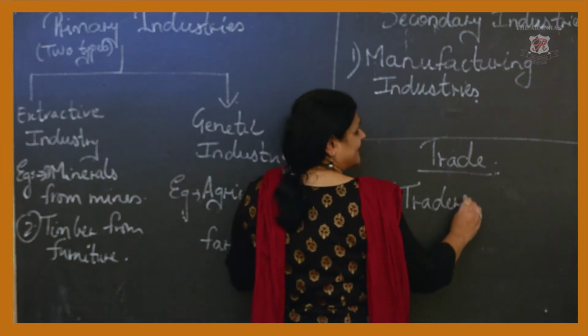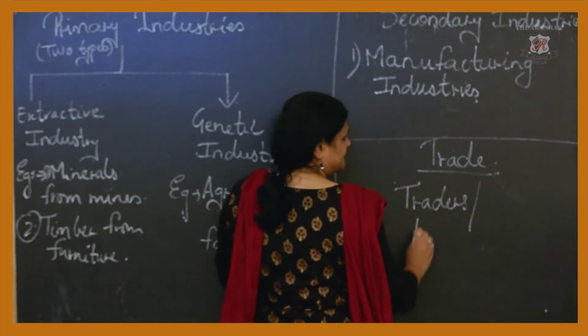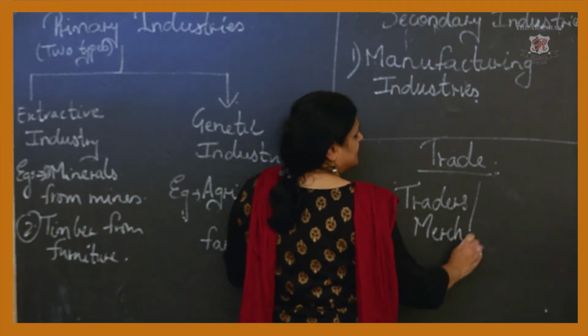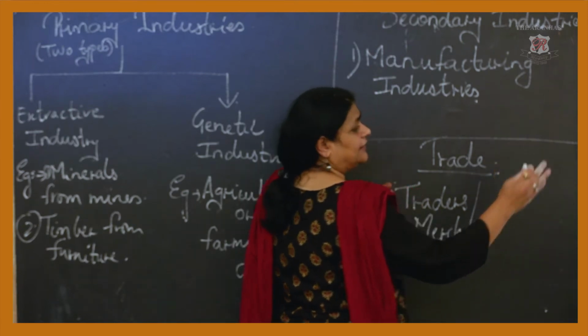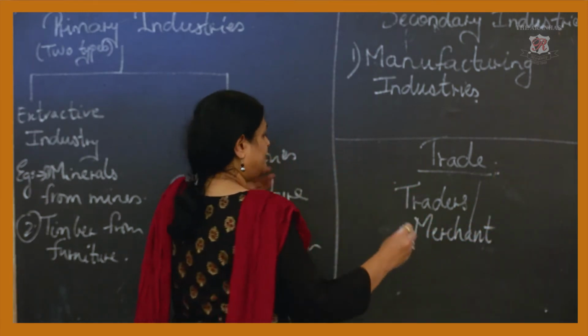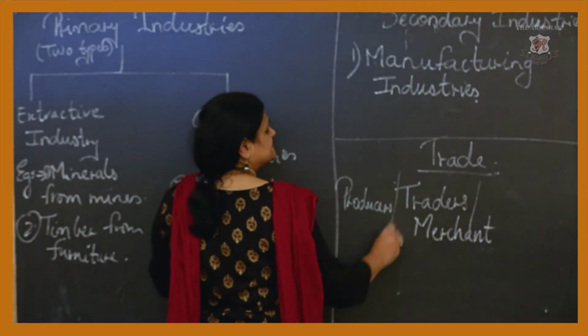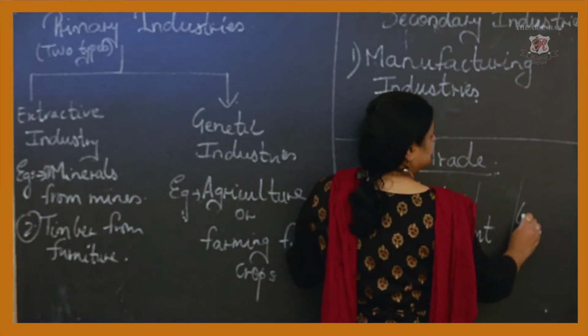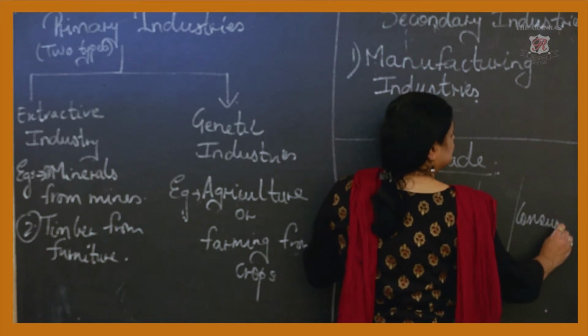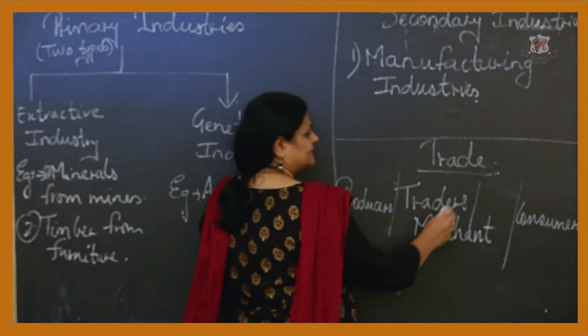It's very easy to remember: traders or the merchants are a middleman between whom? Between the producers and the consumers. Right, they are the middlemen.